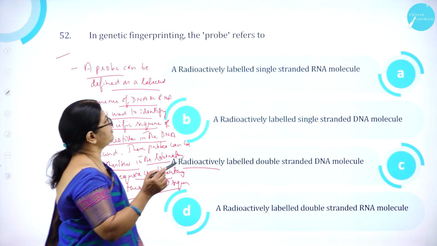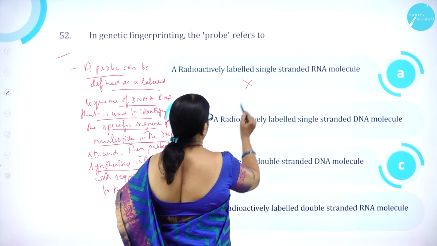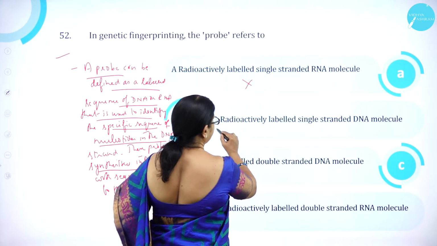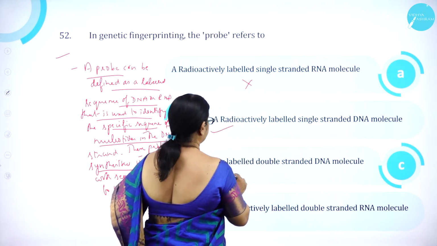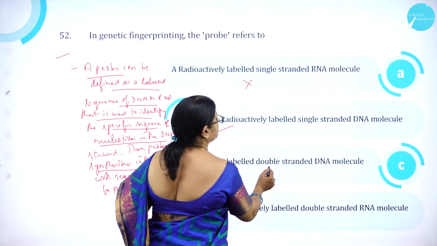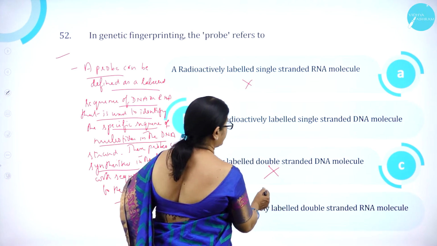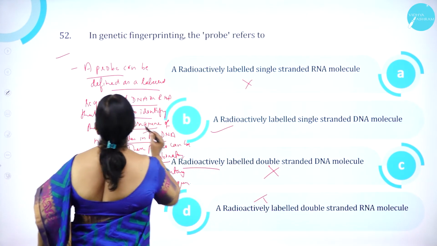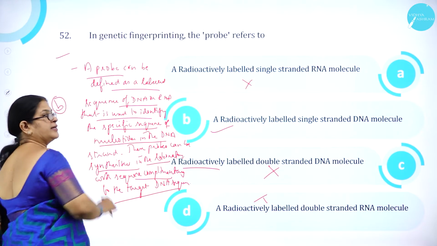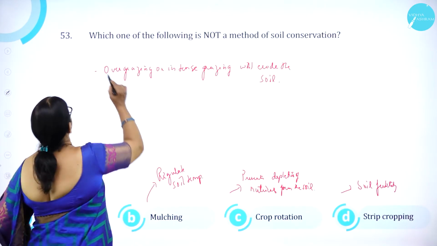So, a radioactively labeled single-stranded RNA molecule is wrong. A radioactively labeled single-stranded DNA molecule is correct. A radioactively labeled double-stranded DNA molecule is wrong. A radioactively labeled double-stranded RNA is wrong. So, option B is correct. Moving on to question number 53.